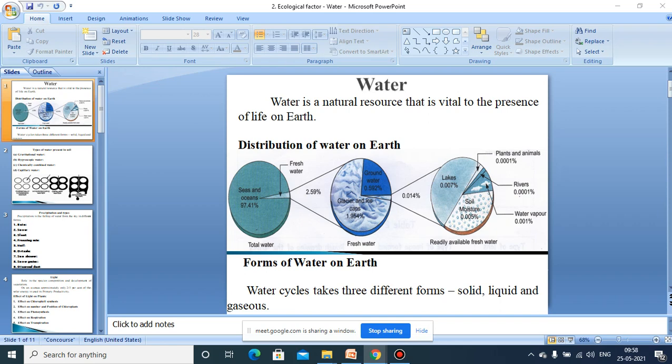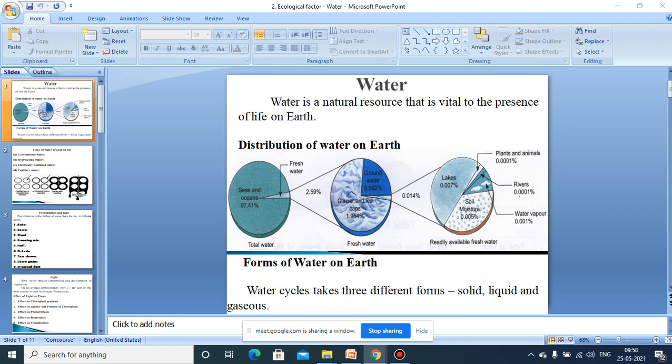Only 0.01%, 1.4%. It is readily available for absorption. And this available water is again distributed in the lakes, rivers, and also in the form of water vapors. So they are in the form of groundwater, river, lake, stream, soil moisture, as well as water vapor.